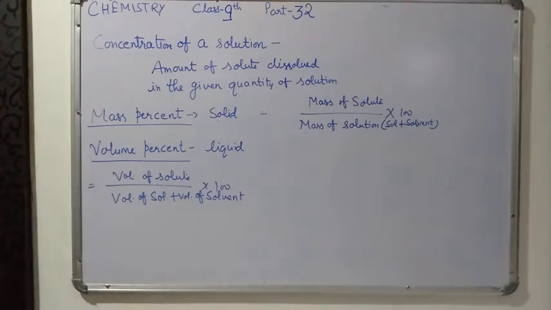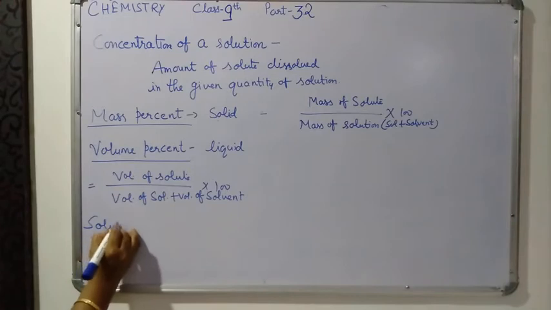Now the next term is your solubility. What do you mean by solubility?